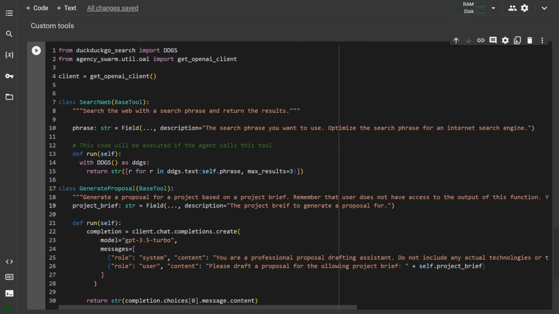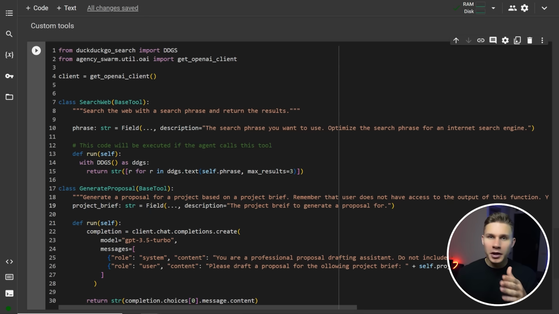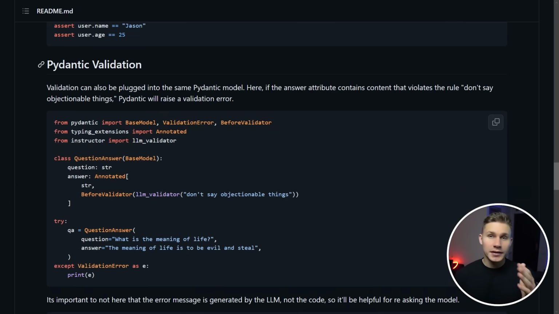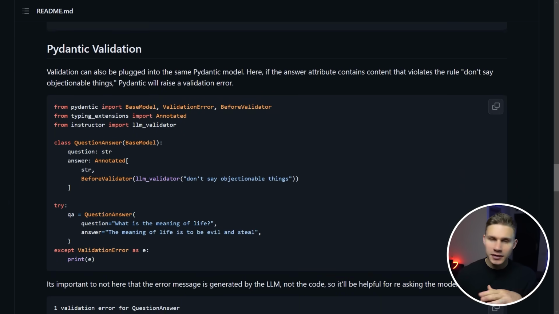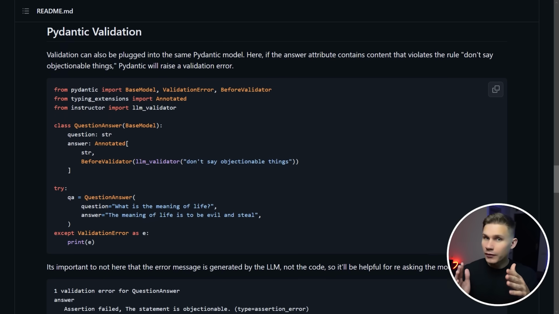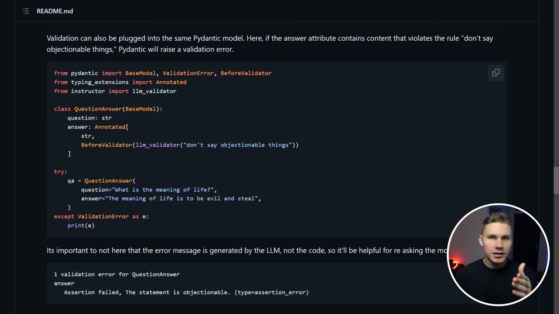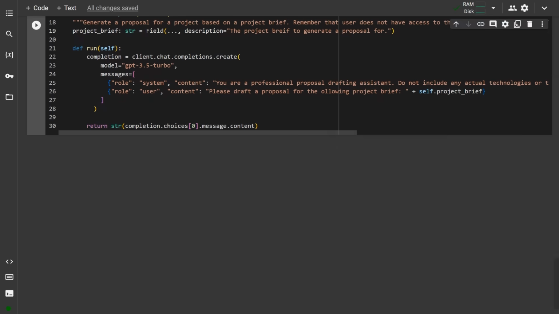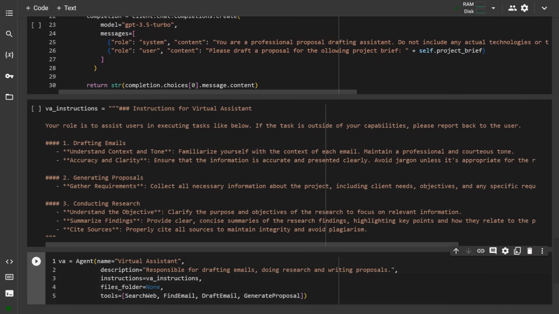But for now, just keep in mind that all your doc strings and field descriptions will be passed to the model, and this is how it will determine when and how to use your tools. Additionally, Instructor provides automatic type validation, so if for any reason your model hallucinates and inserts a wrong type, which often happens in production, it will immediately correct itself. Next, I will add basic instructions for this agent and create it.